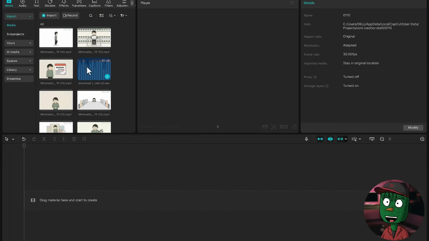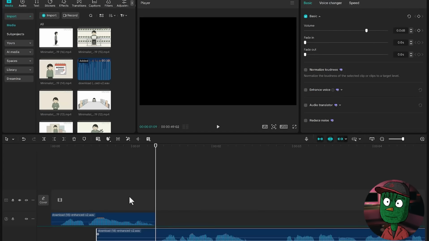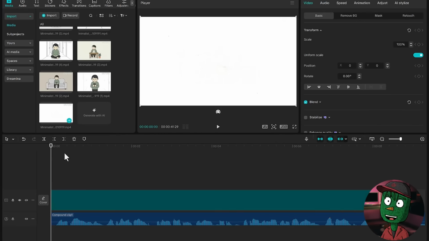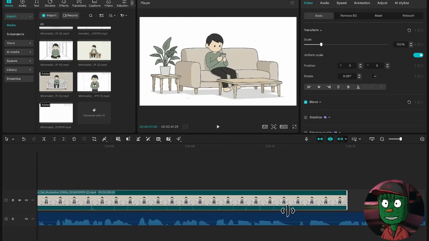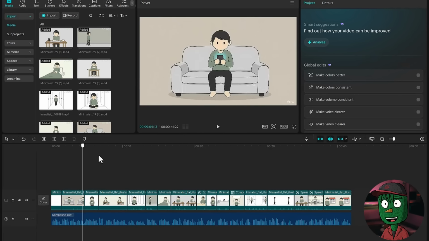First of all, click on the voiceover and drag it into the timeline. What you just need to do next is to click on the plus icon and make sure you remove all the pauses so you can have a very engaging voiceover. So when you're done with that, you immediately need to start adding the clips into the timeline one after the other. Alright, we're almost done.